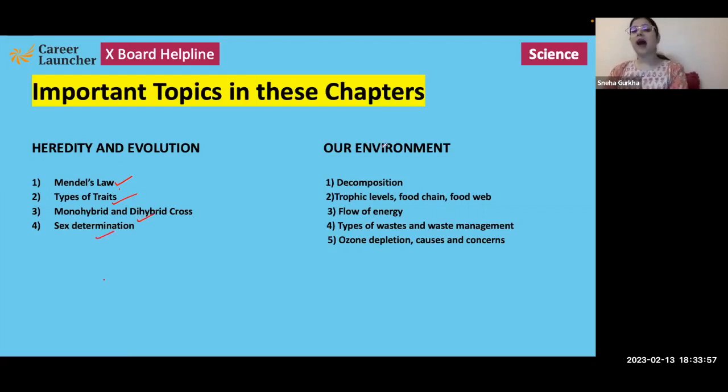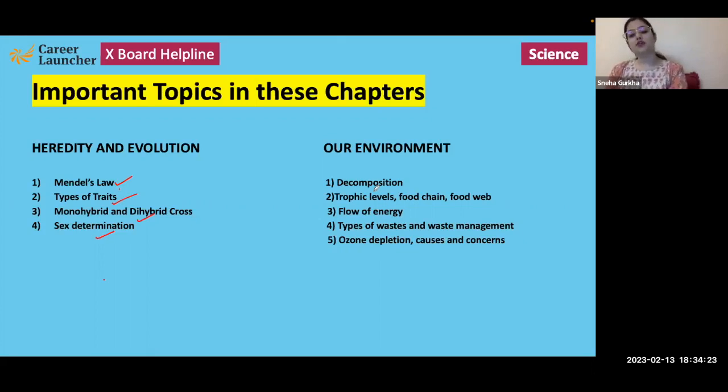If we look at our environment, the following topics are important: decomposition, how decomposition takes place and what is the importance of decomposition in an ecosystem. So let's say if decomposition was not to take place, what all would be the harmful effects that we would see, or what would be the imbalance that we would see in the ecosystem.